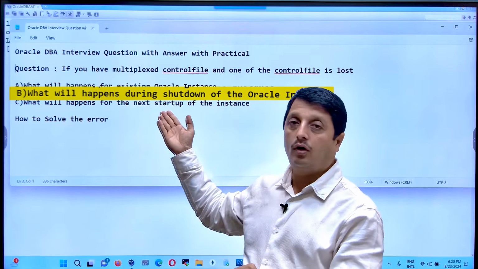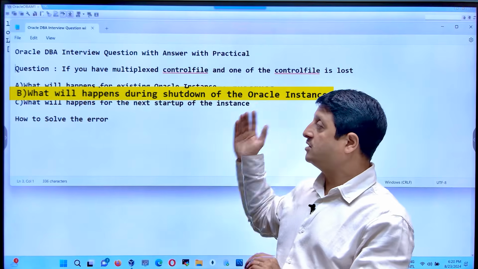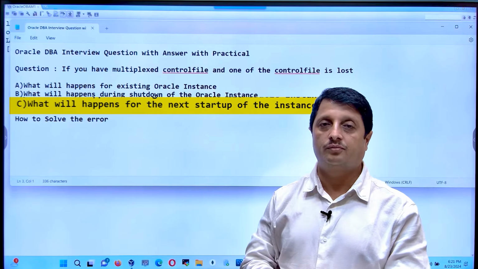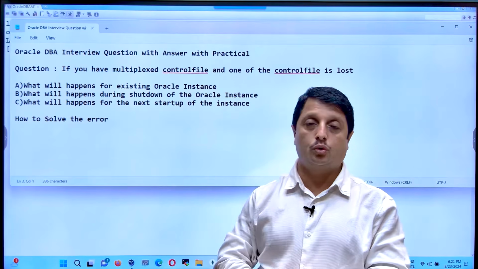Today we will discuss one of the Oracle DBA interview questions with answer and with practical. Say, for example, the question is asked: if you have a multiplex control file and one of the control file is lost, what will happen for the existing instance? What will happen when you are trying to shut down the instance? And what will happen for the next startup of your Oracle instance? So these are the expected questions.